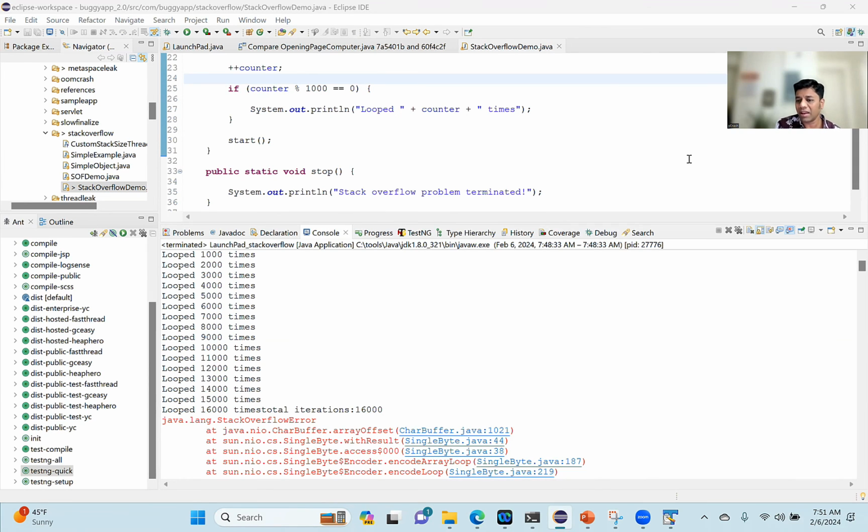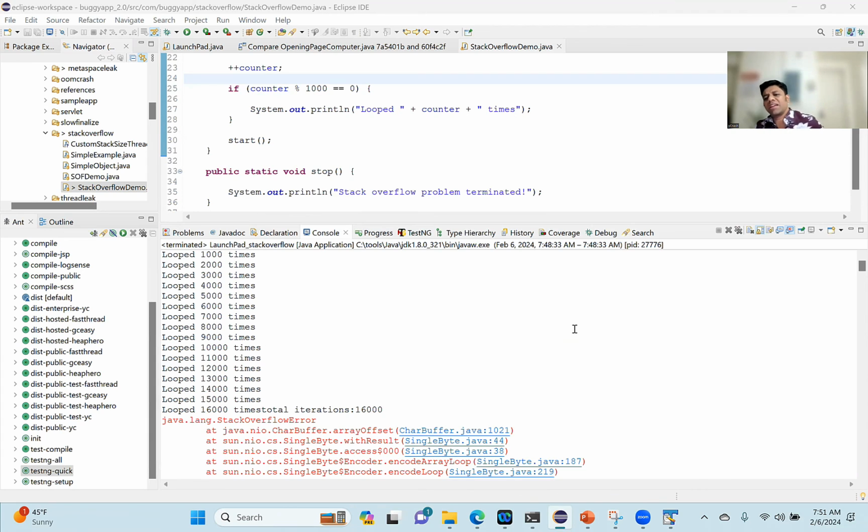Does that mean the 2 MB is per thread, applied to all the threads? Correct. Answer is yes. The 2 MB is per thread, and it is set for all the threads originating from the JVM.